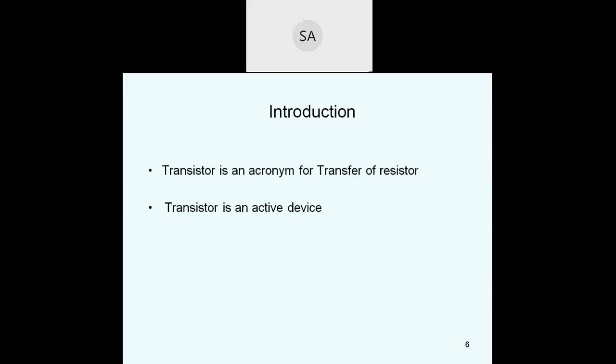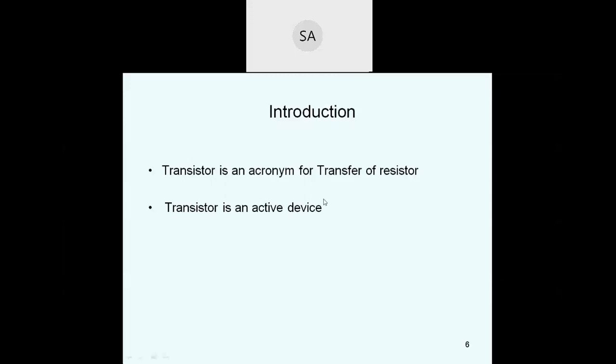Transistor is an acronym for transfer of resistance. That is, it transfers the signal from low resistance into high resistance. So that's why we call it transfer of resistors. Now the transistor became the heart of many electronic applications and replaced the vacuum tubes.